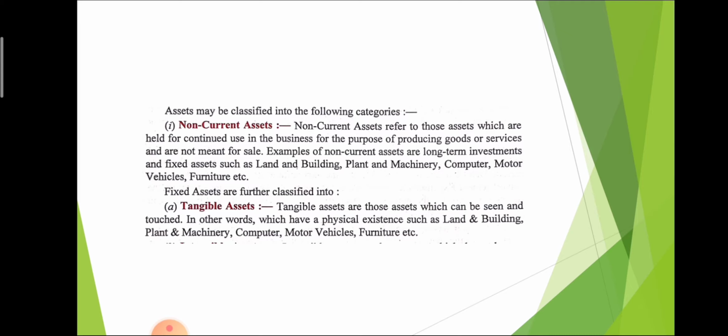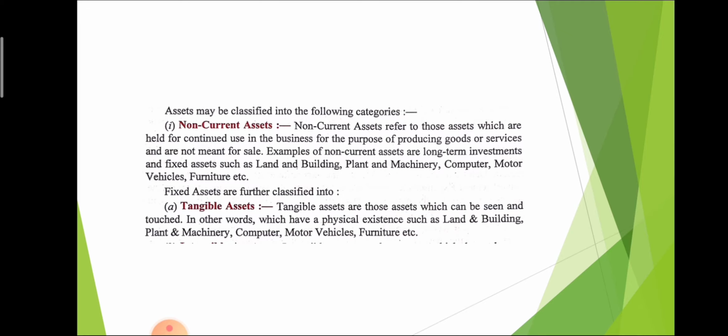If we purchase these things, we purchase them for long-term purpose, not short-term purpose. If we purchase a computer, that computer can be used for 5 years or 10 years. It means that is more than 1 year, so that is a non-current asset. If we purchase something for 1 year, that is treated as a current asset.